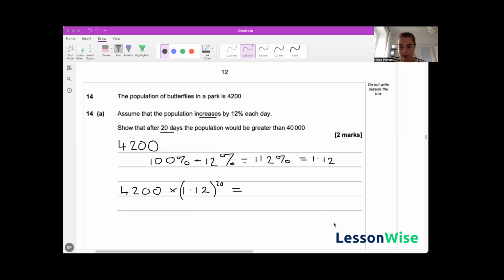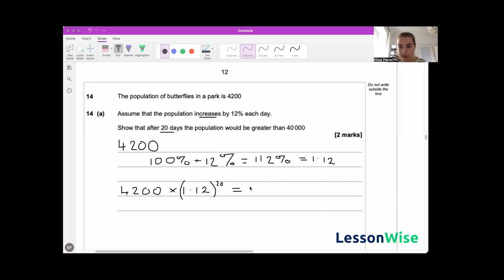We've got 4,200 times 1.12 to the power of 20.